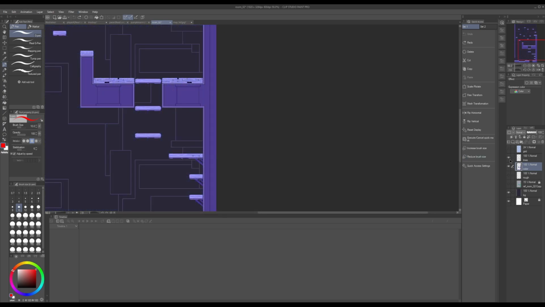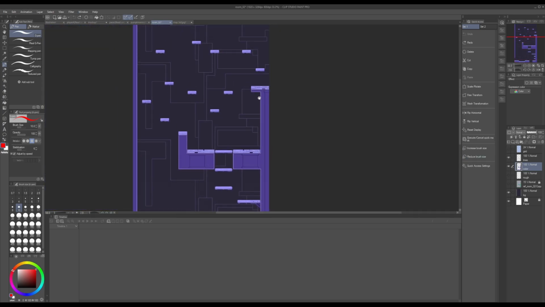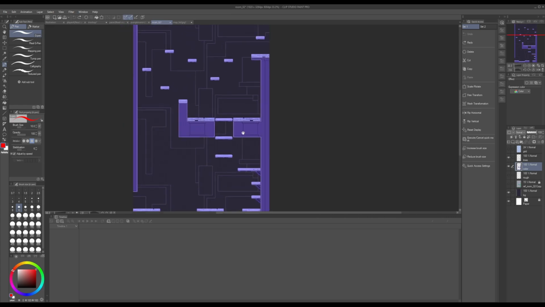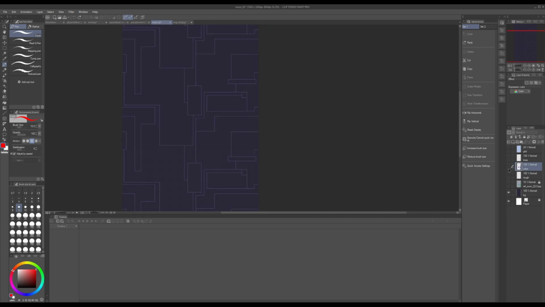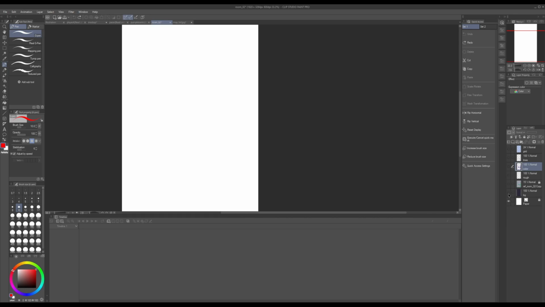So that's the grid, and then you can see this is what the final version actually looks like in the game, because this is without the grid. You can see the line art and the color are separated, and then we have the background on there just so we can see what it looks like. But for most of it, I had that turned off.